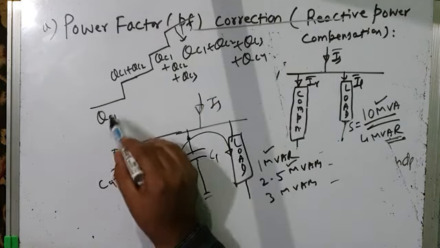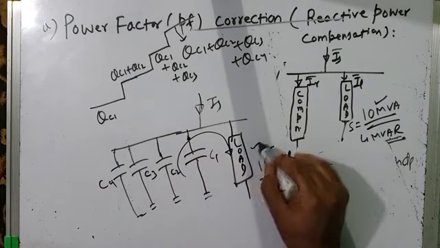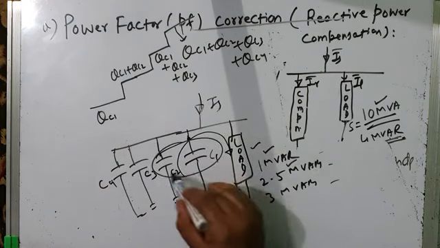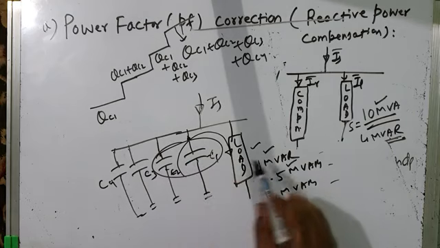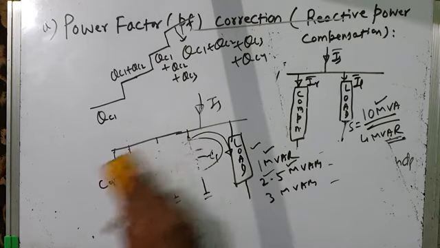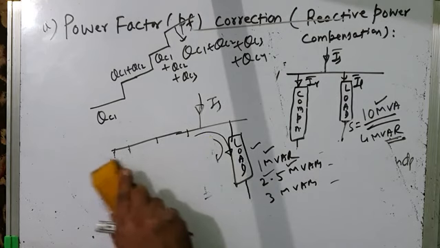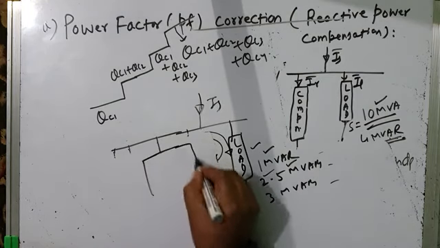When you go from QC1 to QC1 plus QC2, there may be mismatch between load reactive power and reactive power supplied by these two capacitors together. This reactive power supplied by these two capacitors may be slightly more than the reactive power demand of the load, or even slightly less. Okay, the modern power electronics based compensators are not capacitor compensators. Okay, in modern power electronics we connect D-STATCOM.